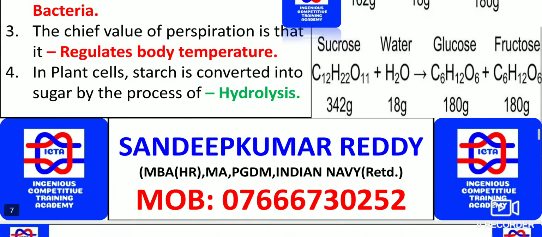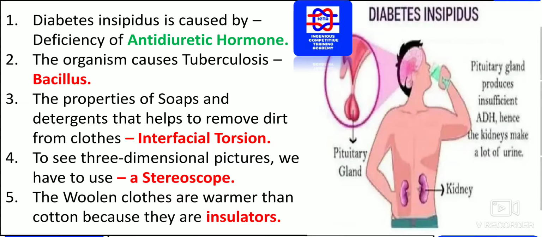Next we have diabetes insipidus, which is caused by deficiency of anti-diuretic hormone. This is one thing you have to remember. Whenever there is diabetes insipidus, it happens with the deficiency of anti-diuretic hormone. The organism that causes tuberculosis is a bacillus.